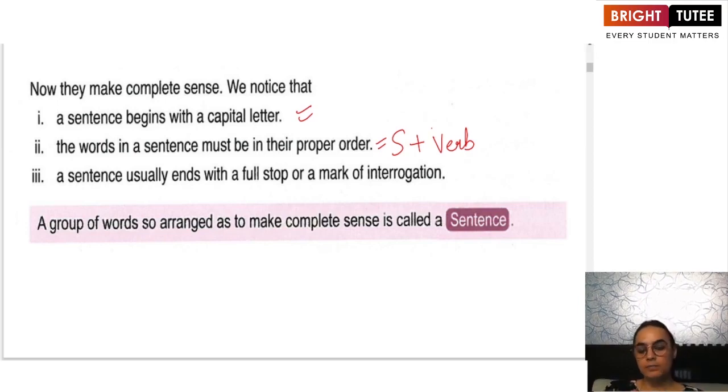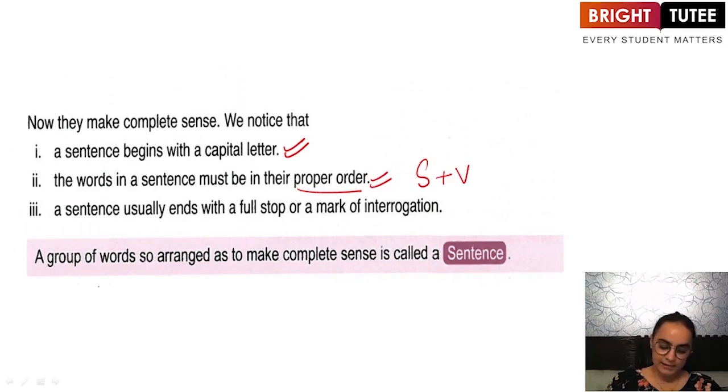We shall read in the later parts of this book that a verb can even be followed by an object or by a complement. So that we are going to learn in the later stages. But right now you need to know that a subject will always be followed by a verb. And next, it will either end with a full stop or a mark of interrogation.